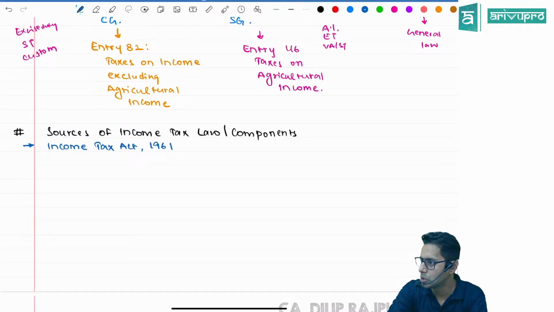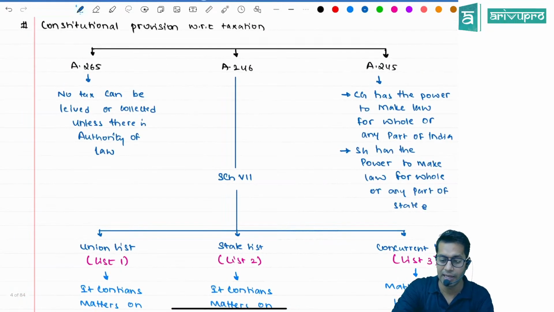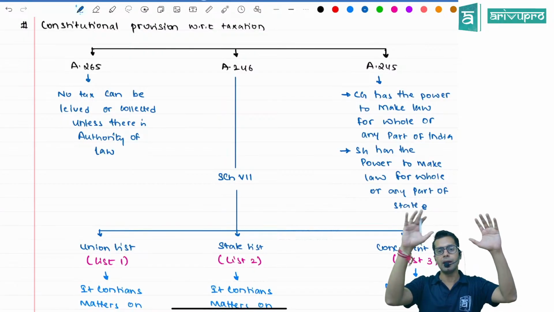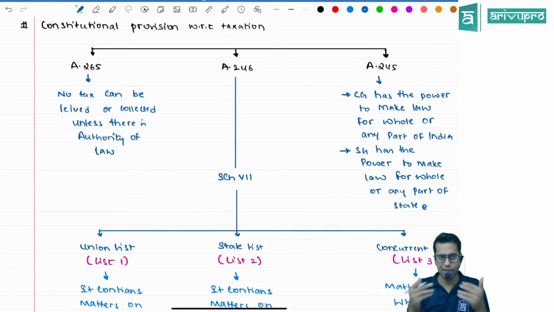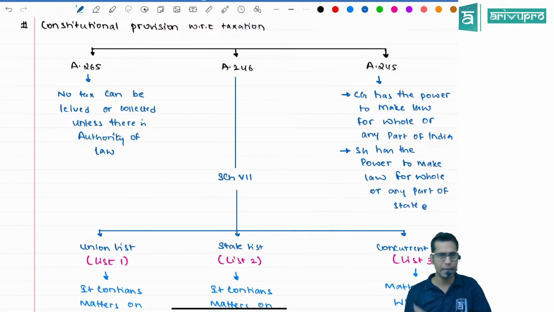Explain Article 245 once again. Sir, Article 245 says, if I want to make a law for the whole of India, the entire India, then who has the power? The central government has the power. The central government can make the law for the entire India or any part of India. Say they can make a law specific only to northeastern states. They can make that law, or for the entire India.